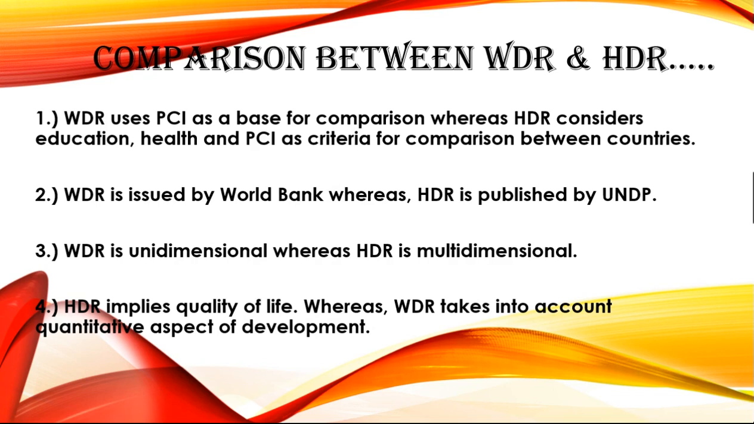Number 2 is on the basis of the organization that issues these reports. So WDR is issued by World Bank, whereas HDR is published by UNDP. Third point of difference is that World Development Report is unidimensional because it uses only per capita income as a base for comparison, whereas HDR is multidimensional. And number 4, HDR implies quality of life. It takes various criteria for comparison, whereas WDR takes into account only the quantitative aspect of development.